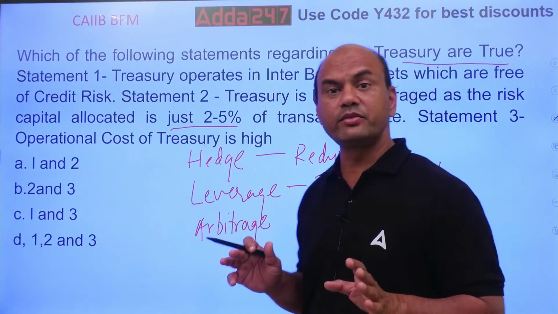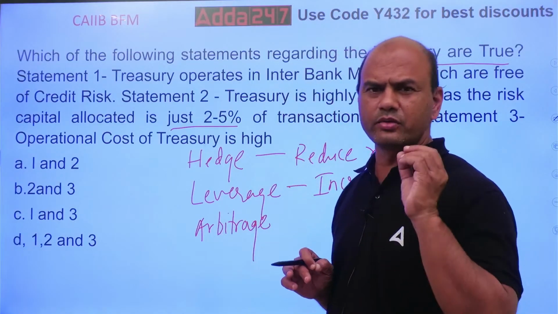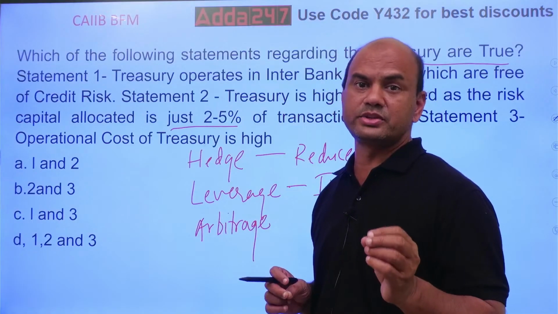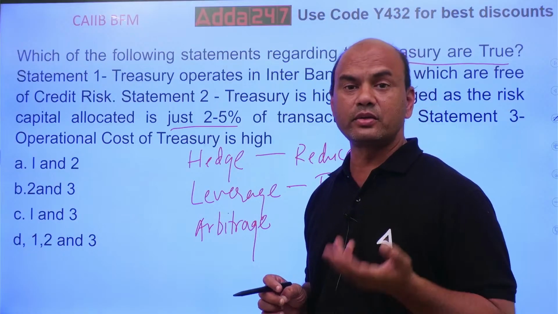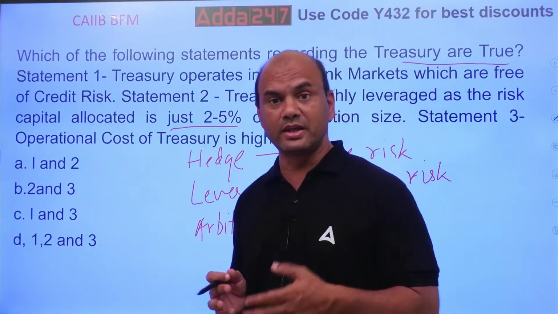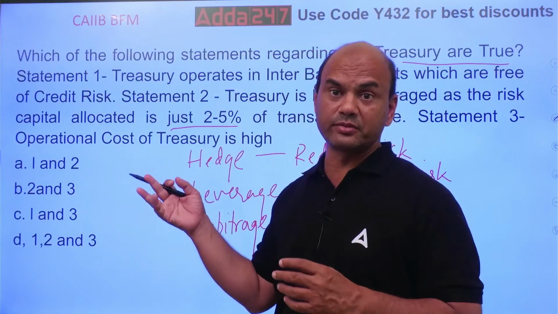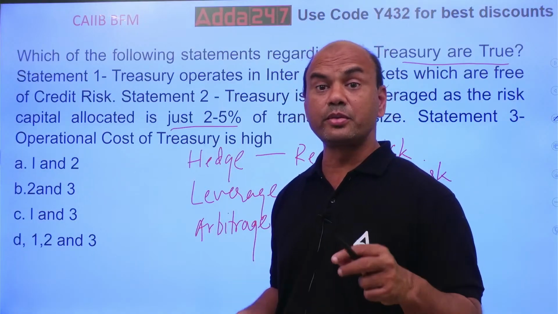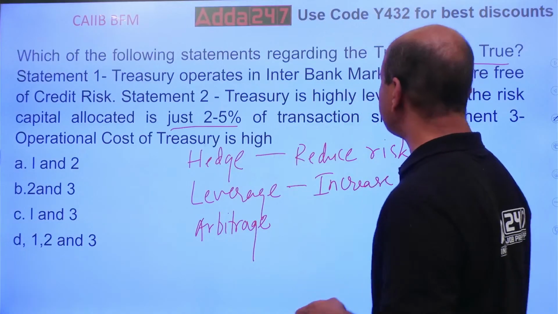So treasury is a well calculated business, kindly note. Treasury always operates in credit free, market free, means risk free instruments. Maximum it tries to do that. Because after all, why? The logic is here, whenever you are in banking, it's not your own money. You are dealing with the money of the depositor, someone else's. So whenever you are dealing with someone else's money, you have to be more cautious, isn't it? So this is true. What about the third one?